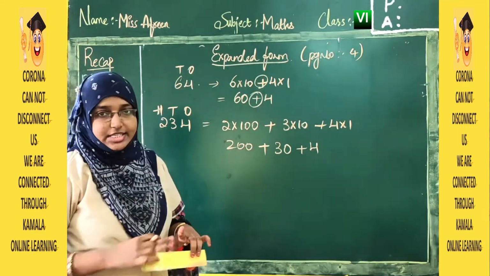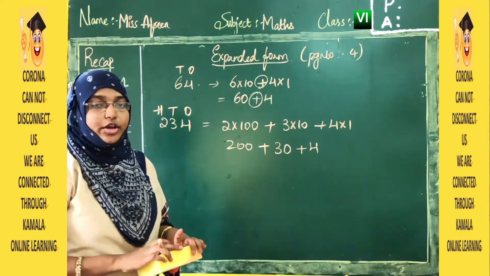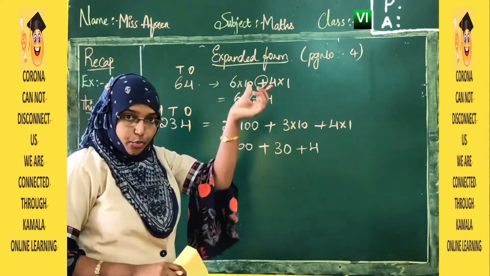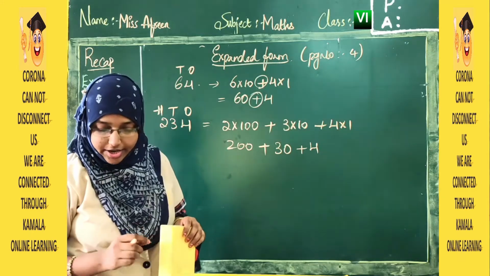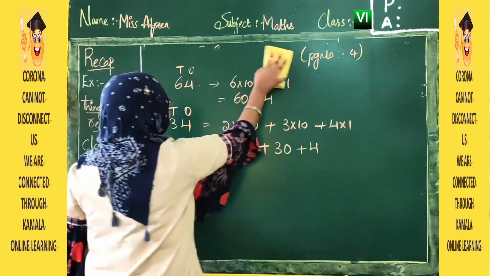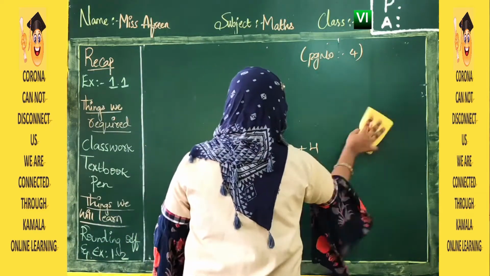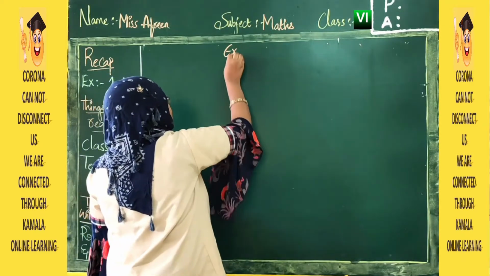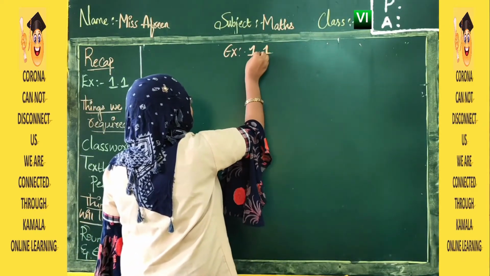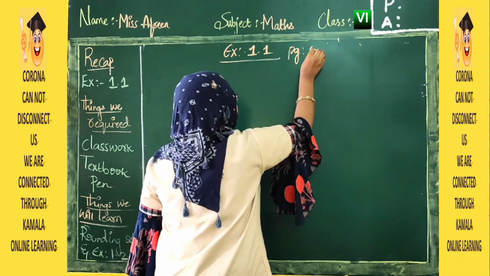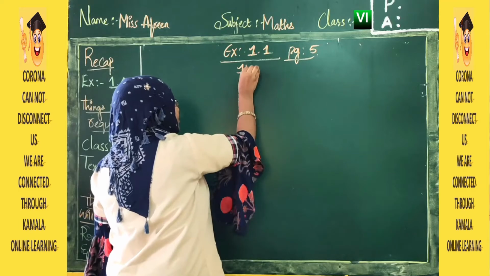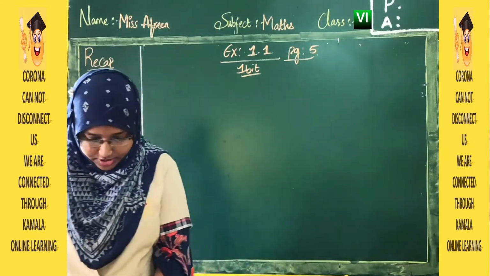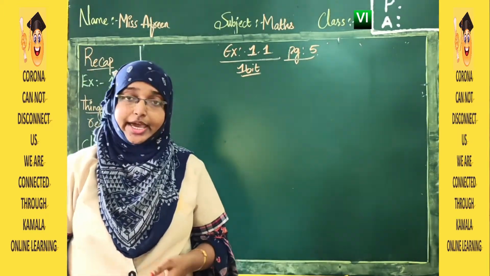Now let us move to our exercise 1.2. So before going to exercise 1.2, I request everyone to open your classwork, write down exercise 1.2, date and write down the first big heading. Turn to page number 5. Exercise is 1.1, page number 5. First bit. Now what is first bit? Round off the following numbers to the nearest tens.